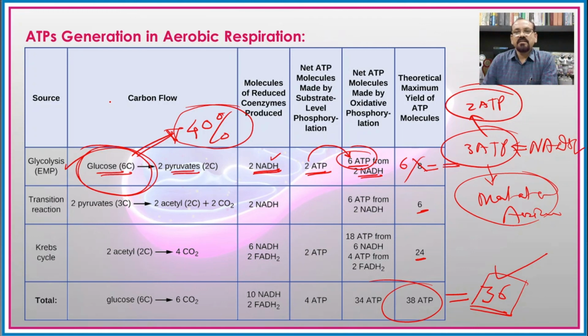As we have seen, this formation of ATP molecules is carried out in the inner membrane through the electron transport system from the different reduced coenzymes like NADH2 and FADH2, and hence because of the ability of the mitochondria in generation of ATP molecules, it is known as the powerhouse of the cell.